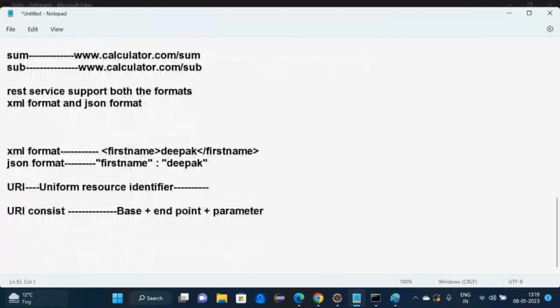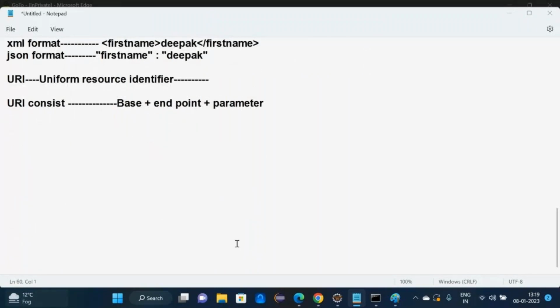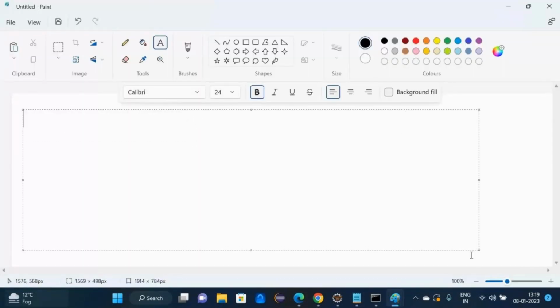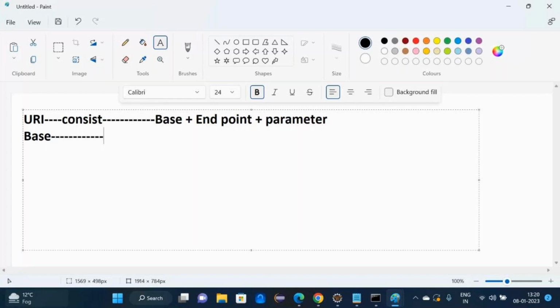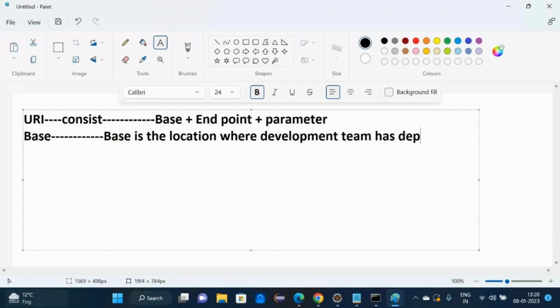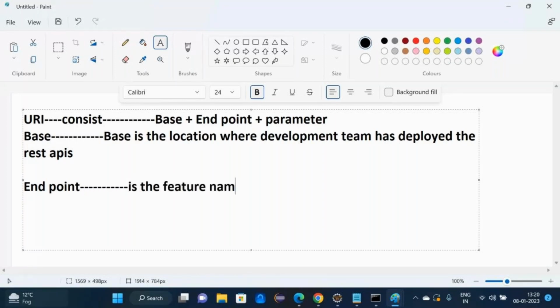That is a very important interview question. What do you mean by URI? URI consists of base plus endpoint plus parameter. Firstly, base. Base is the location where the development team has deployed the REST APIs. Endpoint. Endpoint is the feature name. What do you mean by endpoint? Endpoint is the feature name.